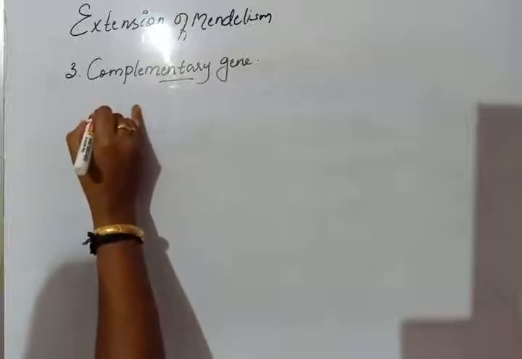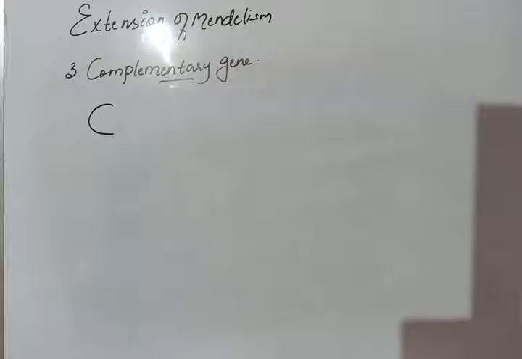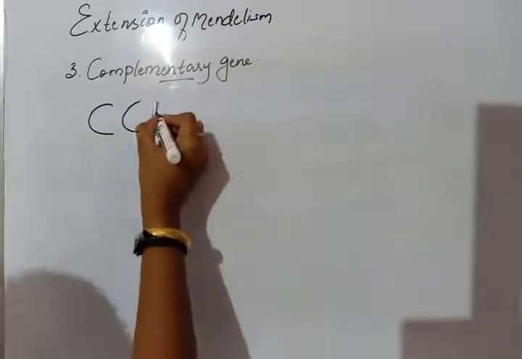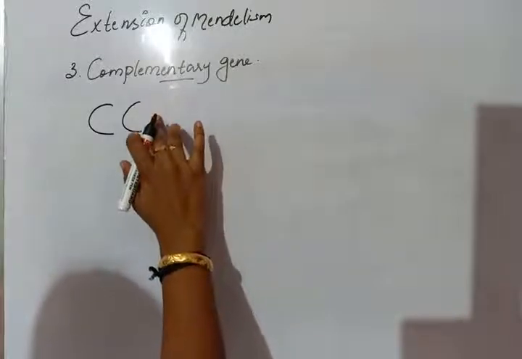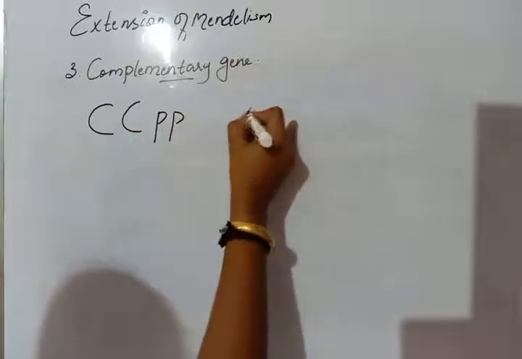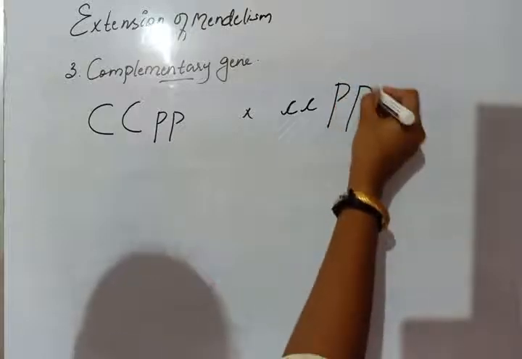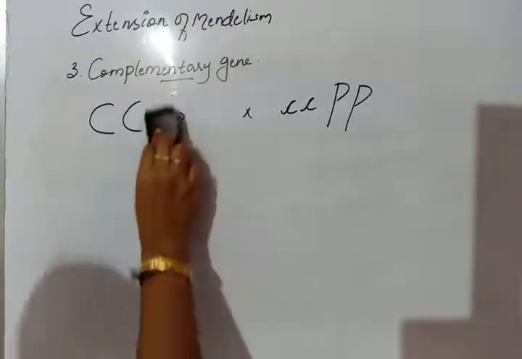So we can cross homozygous, or we can cross one colored and one colorless. That will be better.